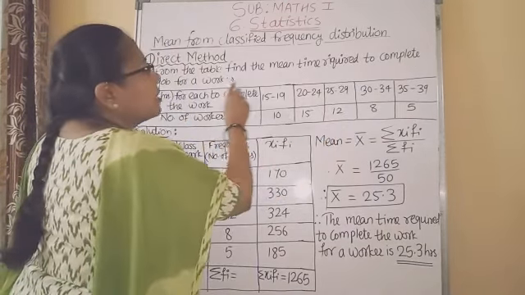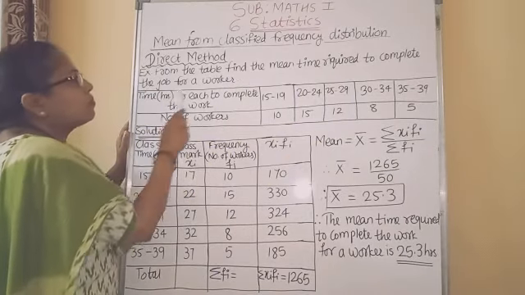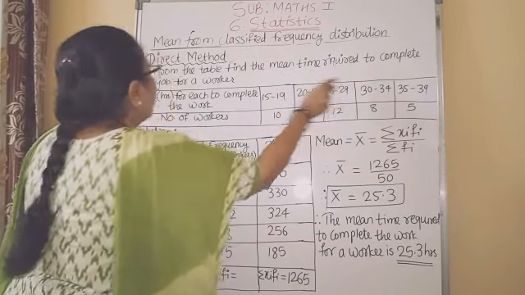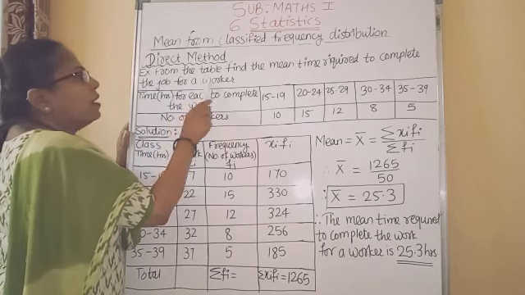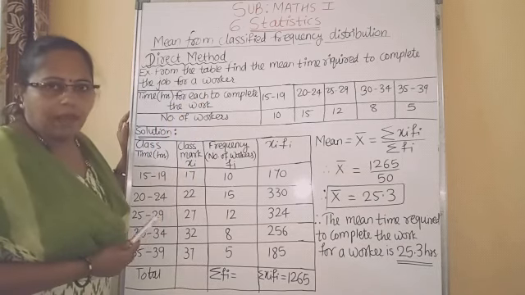The question in the exam is given this way, and we have to find out the mean time required to complete the job for a worker. Mean means average.